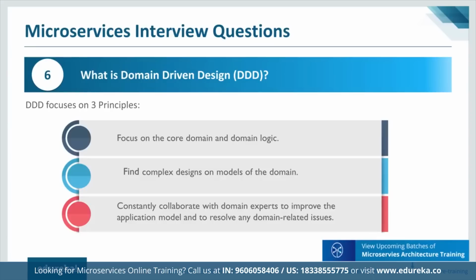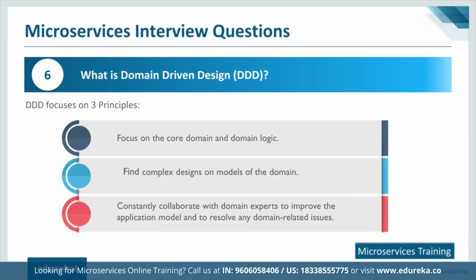Now what they do is they try to bring every team on the very same page, and you would be using something called a ubiquitous language which helps you achieve this domain driven design approach. What do you mean by a ubiquitous language? To give you an example, suppose I have a ticket reservation system for flights. Here all the terminologies that I use would be related to maybe aeroplanes, flight attendants, customers, and all those things. Even if a manager refers to this architecture, he should be able to understand the terminologies that are used here, and also the developer. That means we are bringing every team on the very same page. And a language that does that for you is called a ubiquitous language.